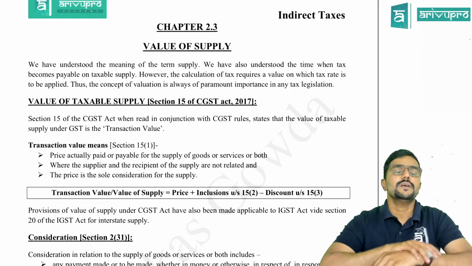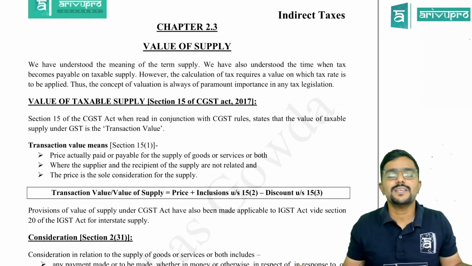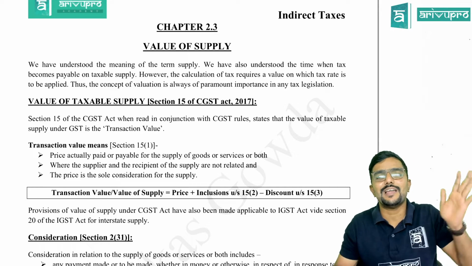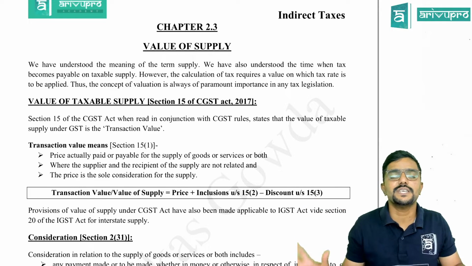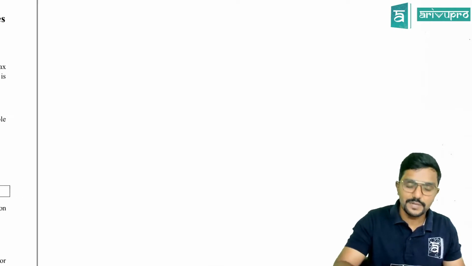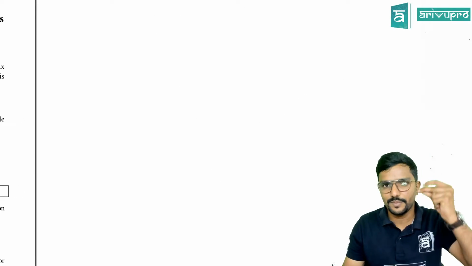And deciding the value, sir, is very easy now. Whatever amount the supplier is charging to the recipient, that is the value of supply. On that only GST would be levied. But here under section 15, they have covered some separate provisions also. For example, please pay attention.